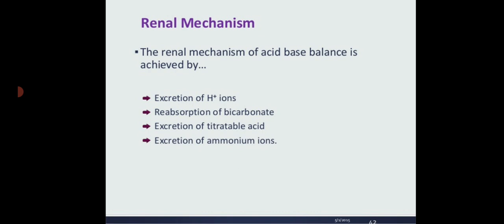The renal mechanism of the acid-base balance is achieved by excretion of hydrogen ions, reabsorption of bicarbonate, excretion of titratable acid and excretion of the ammonium ions.